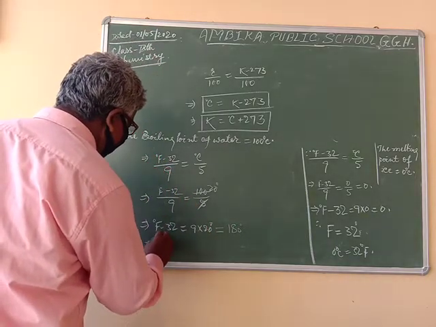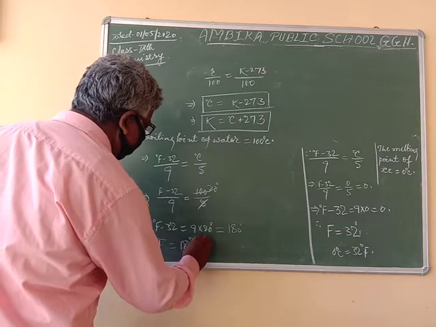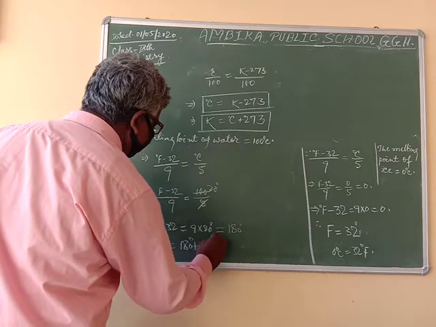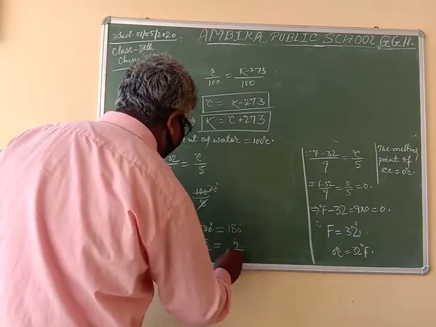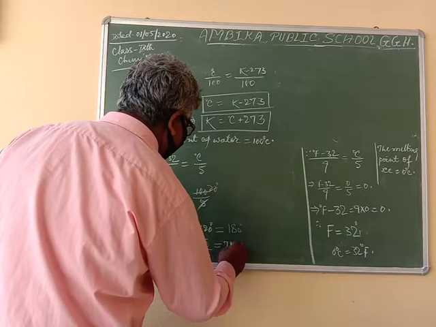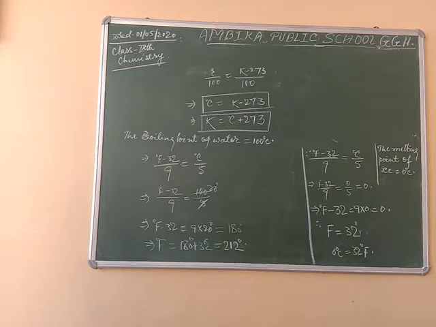Degree Fahrenheit is equal to 180 degree plus 32, which is equal to 212.